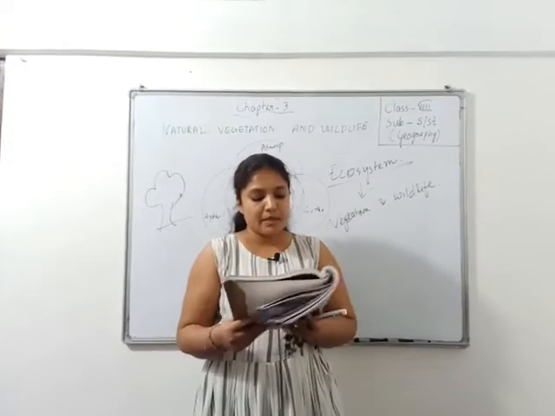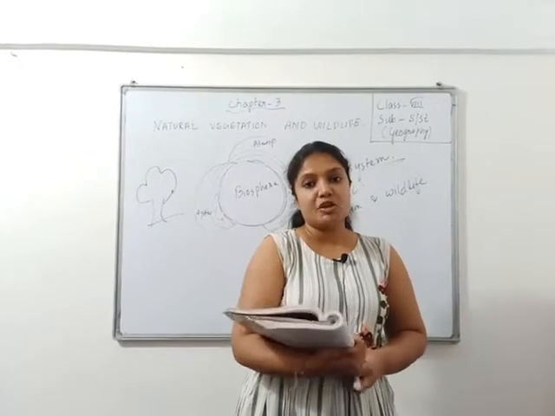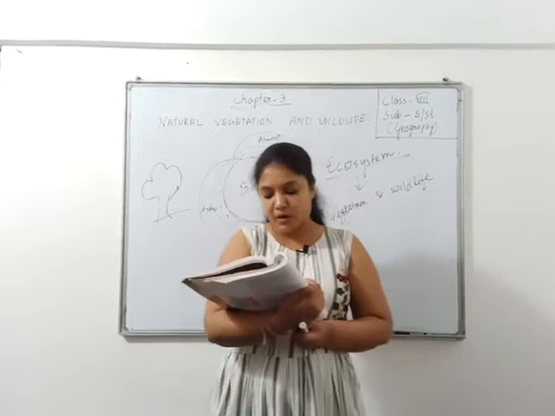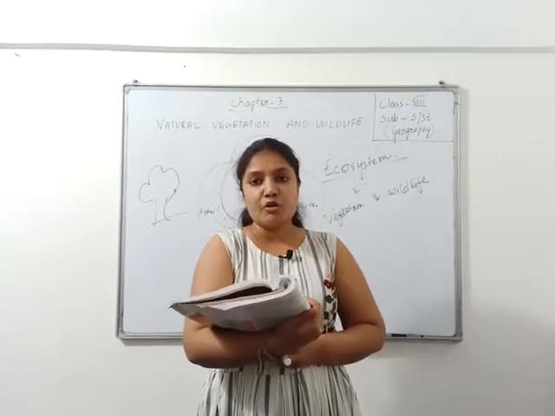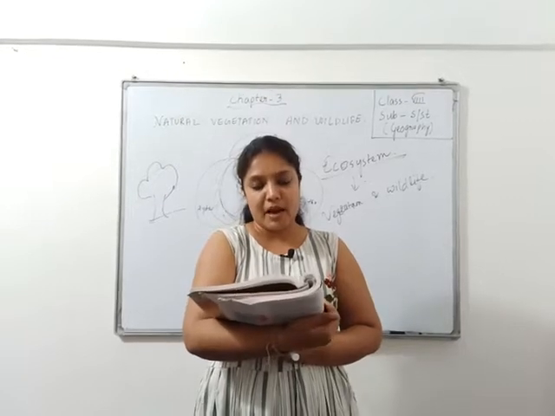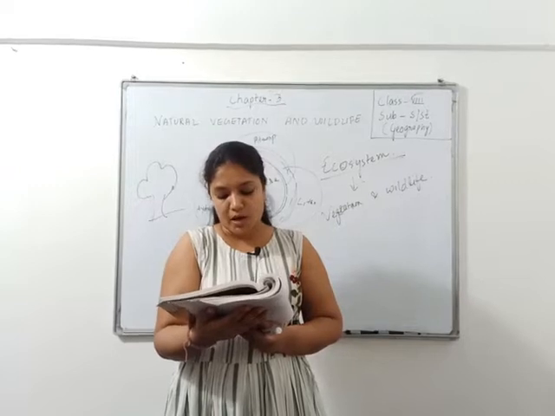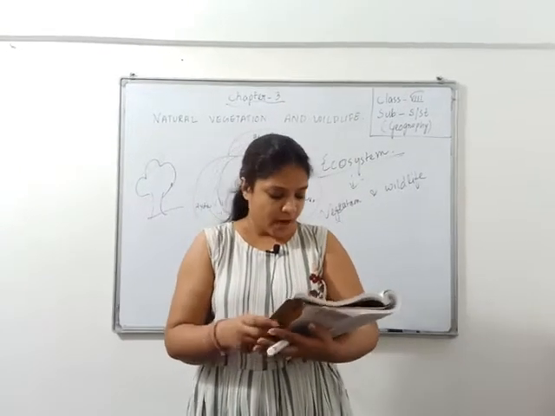So let us see major vegetation types. So what are the major vegetation types? The major vegetation types of the earth include forest, grassland, scrub and tundra. Now forest, everyone knows the term forest. What is forest, right? That is jungle. Grassland, scrub and tundra. Now what are grasslands and shrubs and tundra?